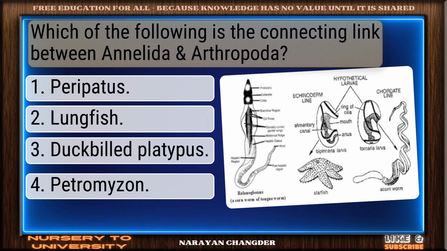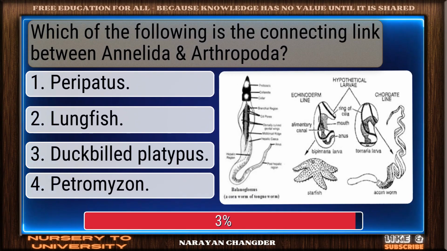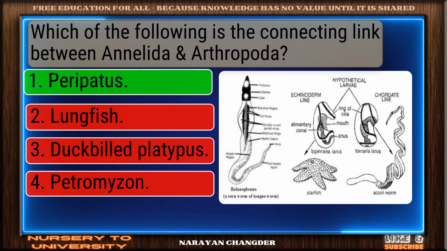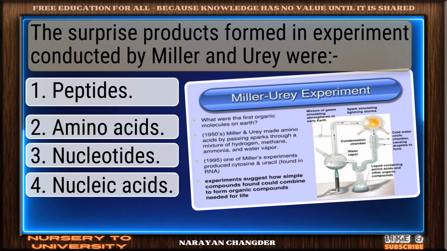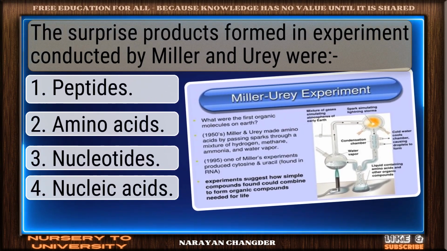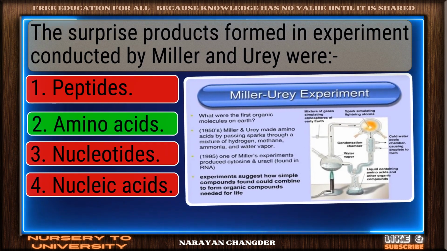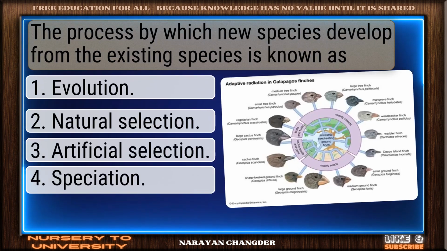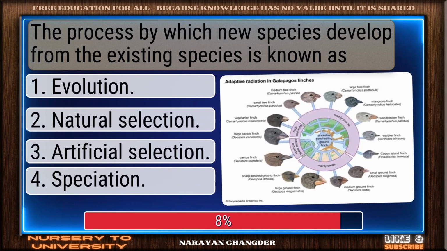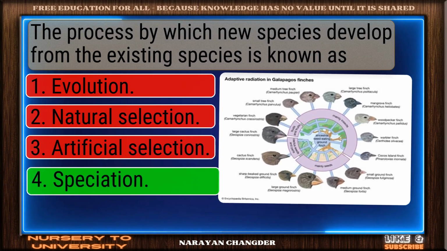Which of the following is the connecting link between Annelida and Arthropoda? On track. Peripatus is correct. The surprise products formed in the experiment conducted by Miller and Urey were. Nicely done. Amino acids is solid. The process by which new species develop from the existing species is known as. Well picked. Speciation is correct.